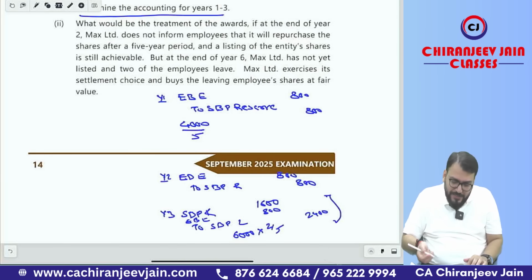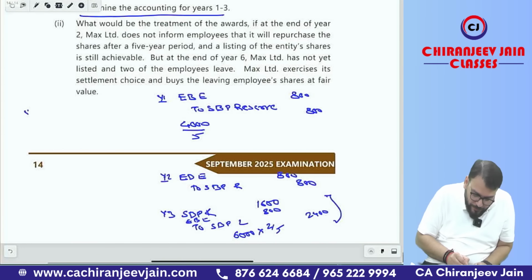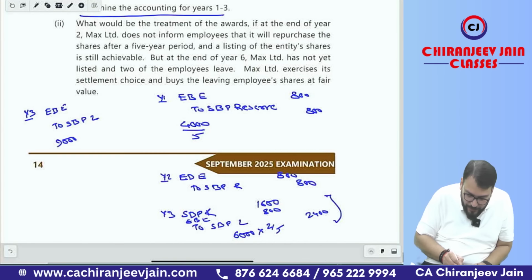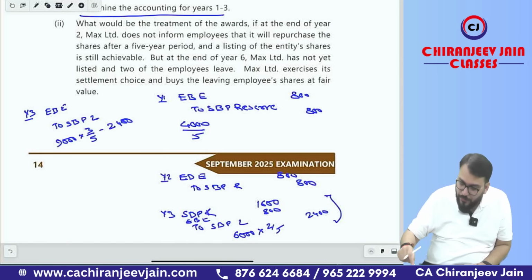Then at year 3, it becomes 9,000. So what journal entry will we do? Year 3, we will say EB expense to SBP liability, and it will be 9,000 into 3 by 5 minus 2,400.